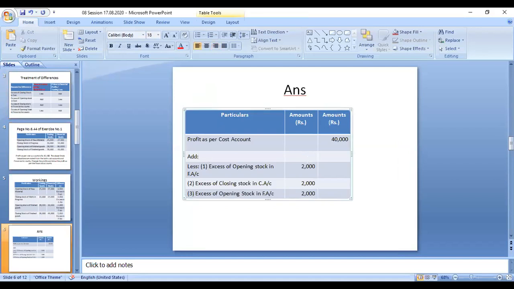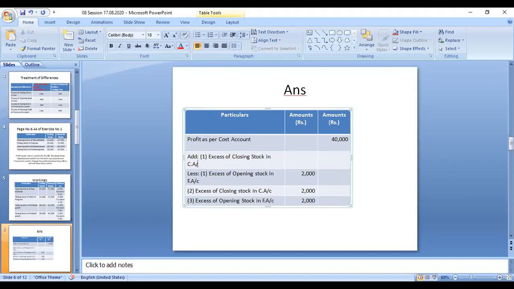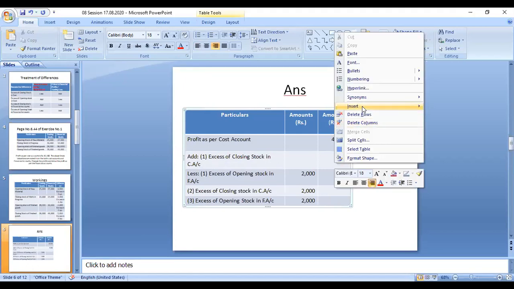Excess of closing stock in cost account, that amount you have to add. You can directly add 5,000 rupees here. Okay, now we can insert a row below.